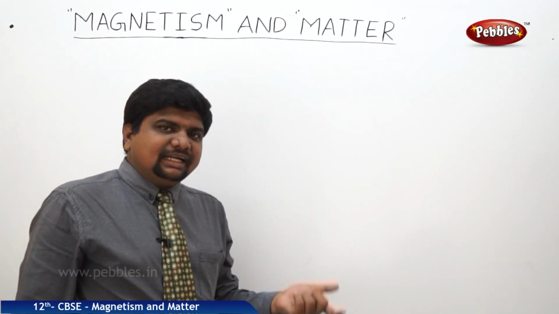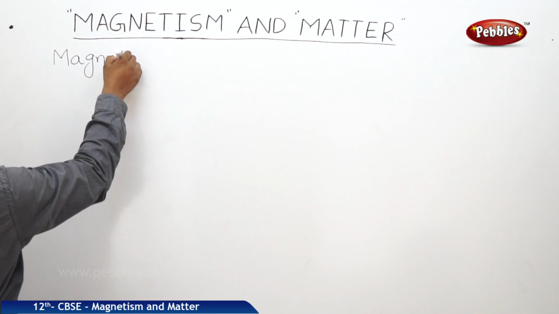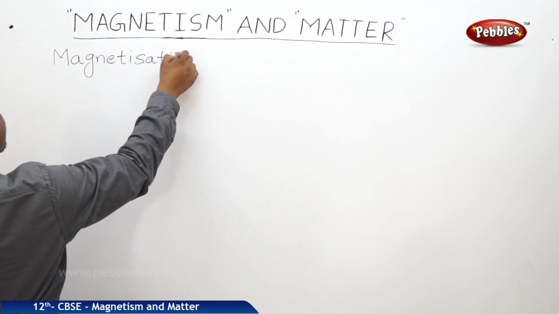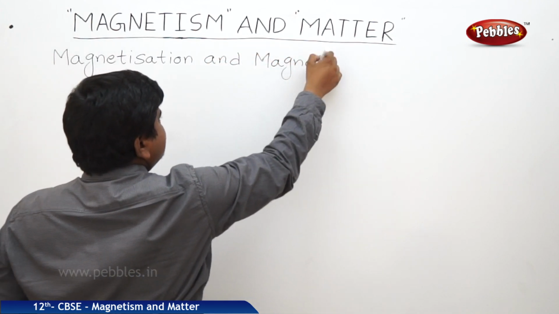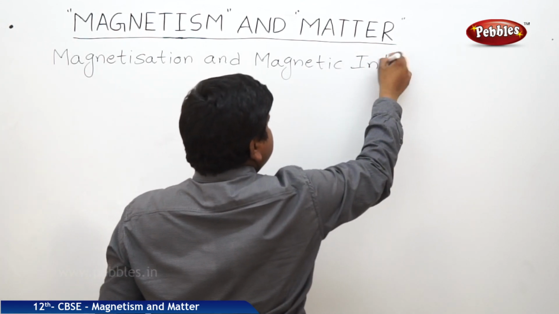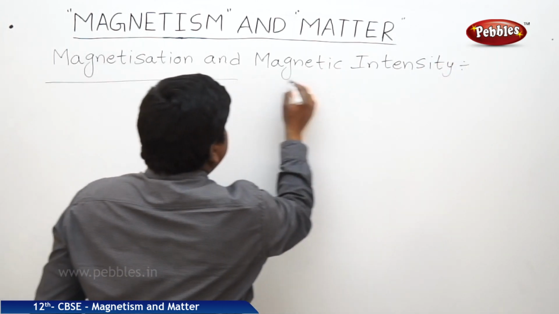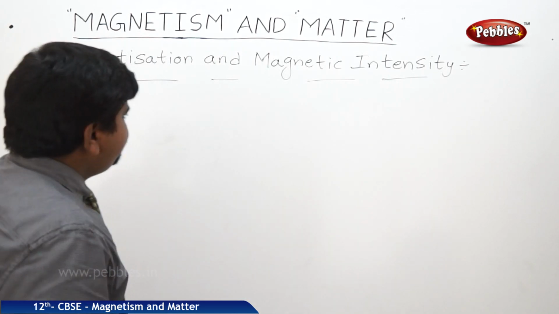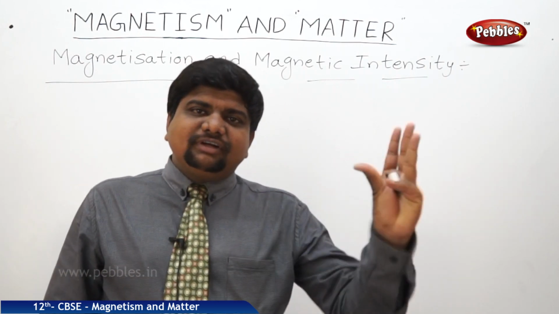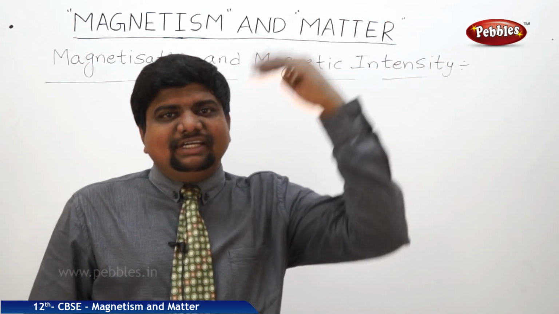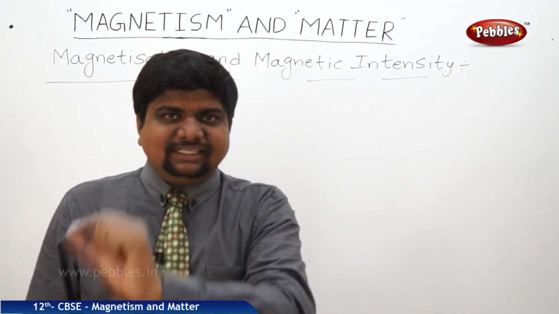The next concept is magnetization and magnetic intensity. These two concepts are correlated to each other. If you take a solenoid, the interior of the solenoid contains two different magnetic fields, interior field and exterior field. The total magnetic field due to the solenoid is the sum of interior field plus exterior field.